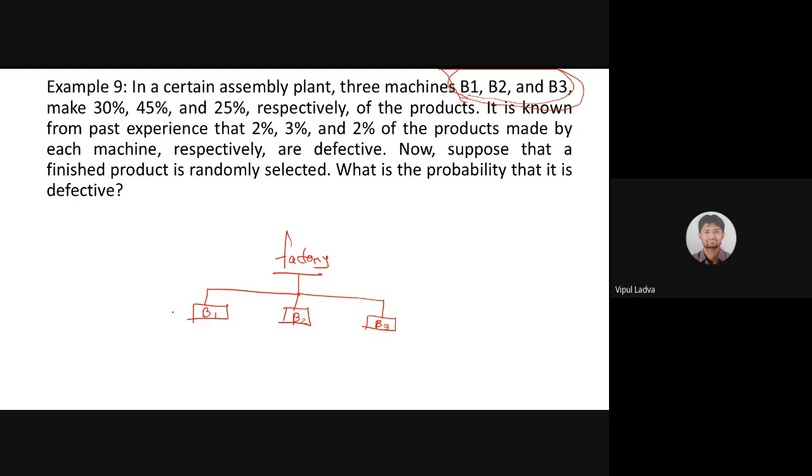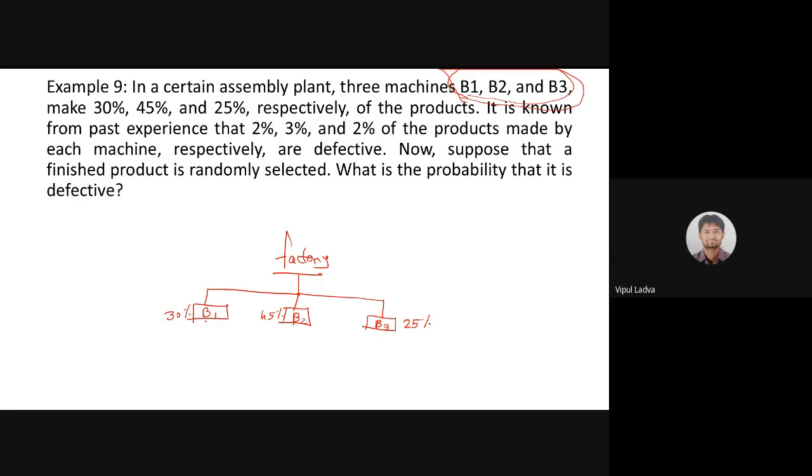Now B1 is taking care of 30% production of my factory. B2 is taking care of 45% production of my factory, and B3 is taking care of the rest, 25% production. So 30 plus 45 is 75, plus 25, 100% production.